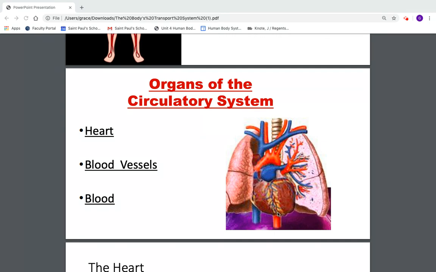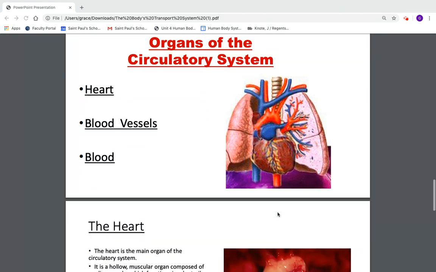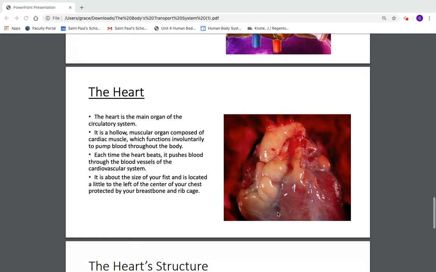There are three main organs of the circulatory system. They are the heart, blood vessels, and blood. Yes, blood is considered an organ. Now let's take a closer look at the heart. So the heart is the main organ of the circulatory system.